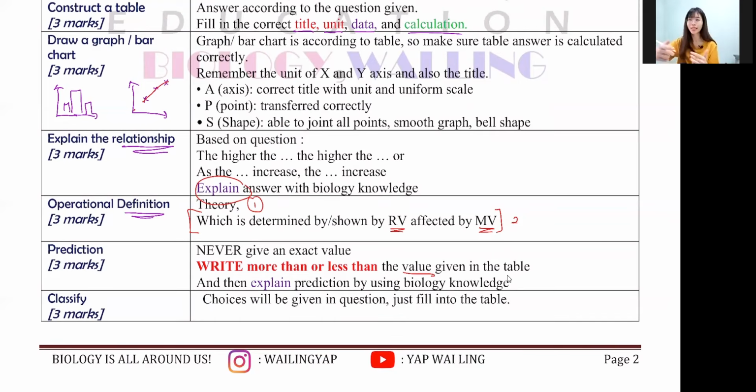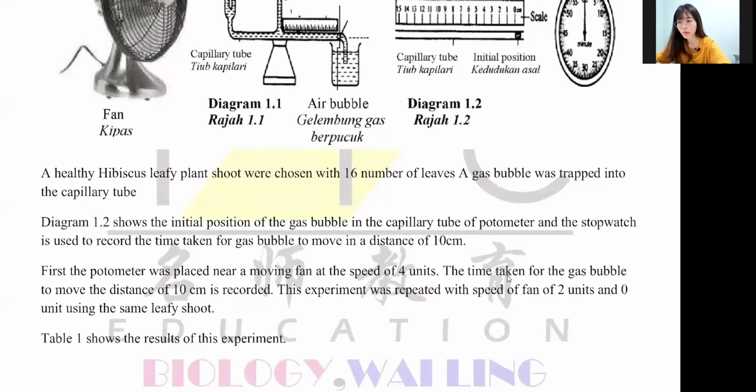So it says, one experiment was carried out to investigate the relationship between the speed of fan and the rate of transpiration at the leafy shoot. Water evaporates from the leaf surface by transpiration. Diagram 1.1 shows the apparatus setup used in this experiment. A healthy hibiscus leafy plant shoot was chosen with 16 leaves. A gas bubble was trapped in the capillary tube. Diagram 1.2 shows the initial position of the gas bubble in the capillary tube of the potometer, and the stopwatch is used to record the time taken for the gas bubble to move a distance of 10 cm.